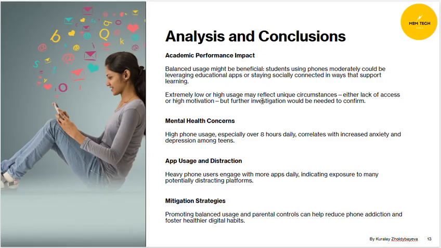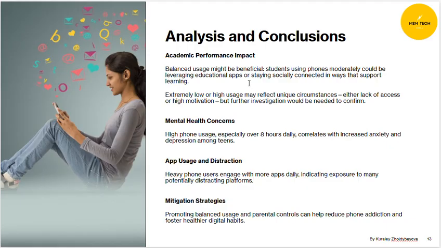Now let's move to the analysis and conclusions. For academic performance impact, we got very controversial results. It seems that teens who use their phone only up to 2 hours daily have the lowest academic performance.